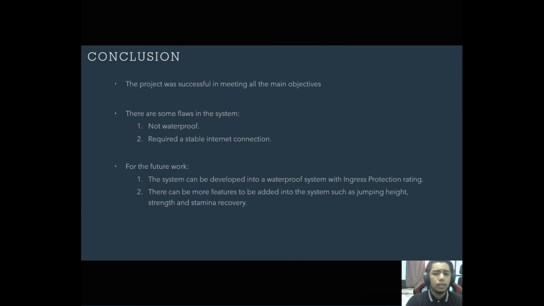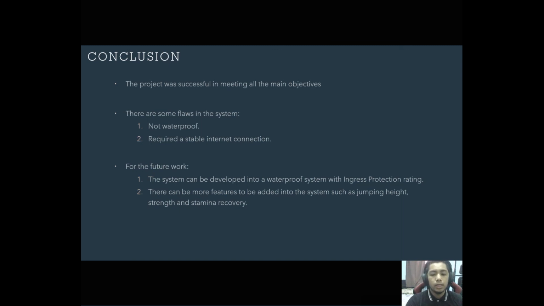So, as a conclusion, the project was successfully developed and met all the main objectives. However, there are some flaws in the system. The first one is that the system is not waterproof. Since the microcontroller and all sensors are implemented directly on the arm sweatband, it is impossible to wash the sweatband without breaking the components in it. The other flaw is that the system requires a stable, constant internet connection to update the data to ThingSpeak. Without a stable network, the data represented in ThingSpeak can be inaccurate.